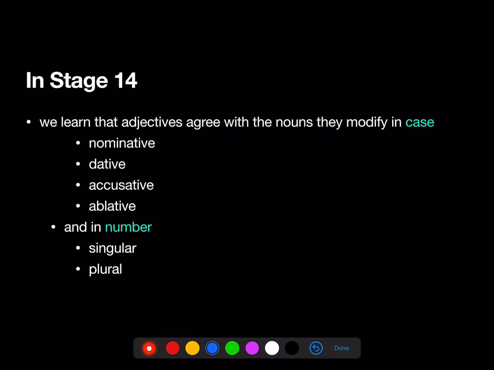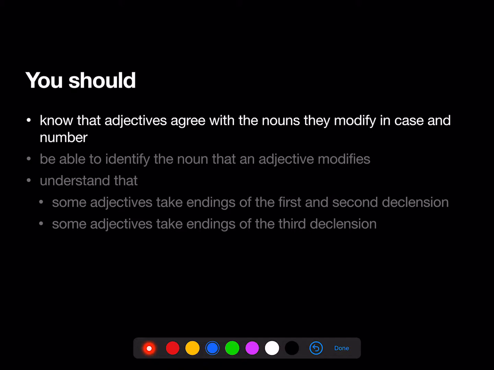In Stage 14, we also learned that adjectives have to agree with the noun they modify in case, nominative, dative, accusative, or ablative, and in number, singular or plural. So whatever case and number a noun is, its adjective has to be in the same case and number. You should also know that adjectives modify nouns, and you should always be able to identify the noun that an adjective modifies.